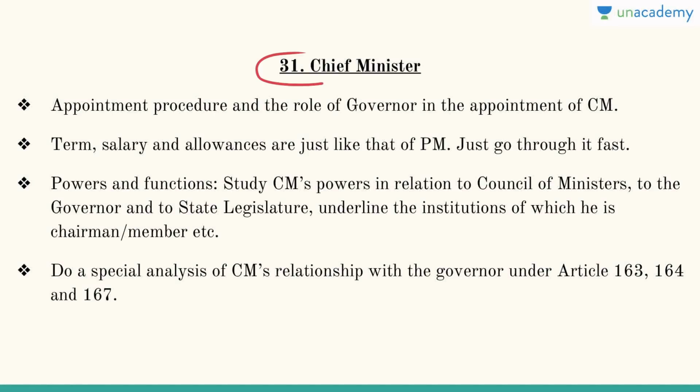Then chapter 31 basically deals with the chief minister. So chief minister, just like prime minister is the head of the government at the center level, chief minister is the head of the government at the state level. He is supposed to make sure that the council of ministers is functioning properly and the things are being executed. So appointment procedure of the chief minister is very important. Role of the governor in the appointment of chief minister is again very important, because such questions are directly asked.